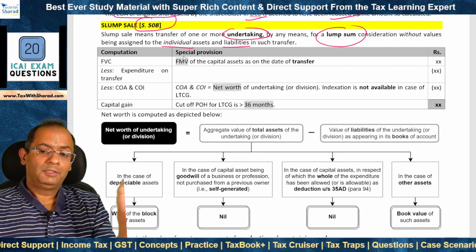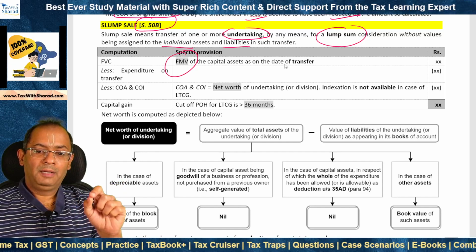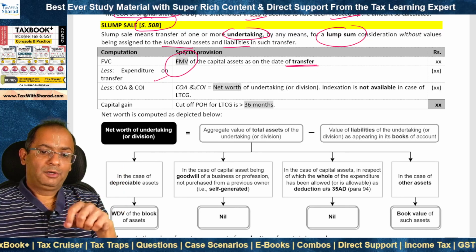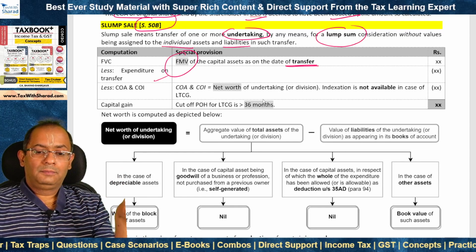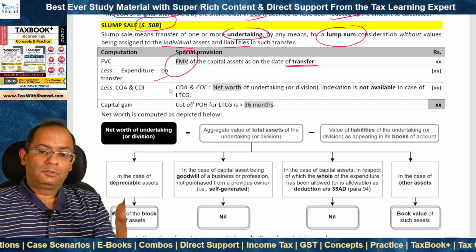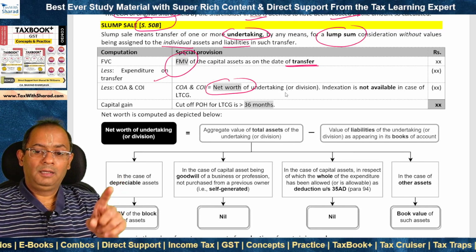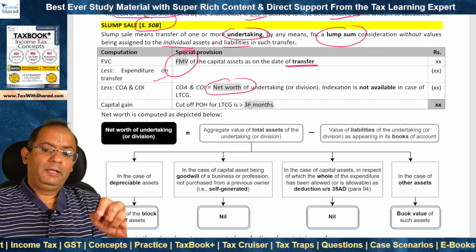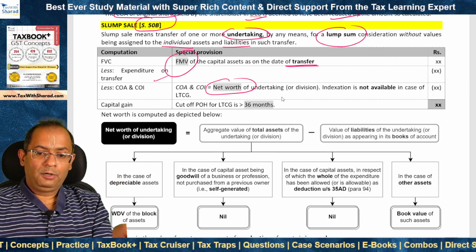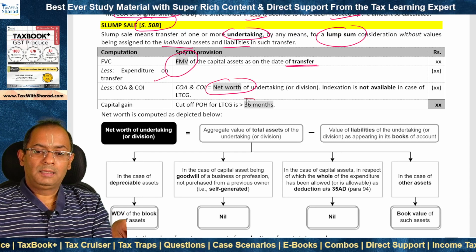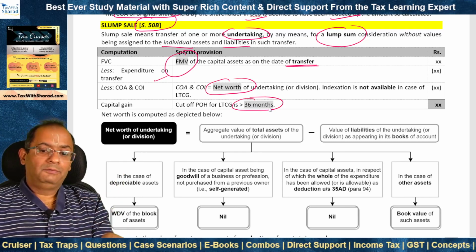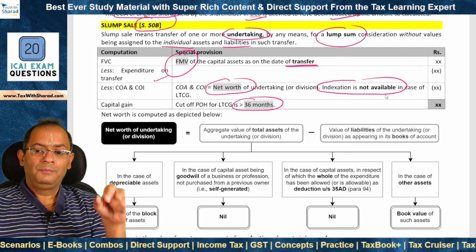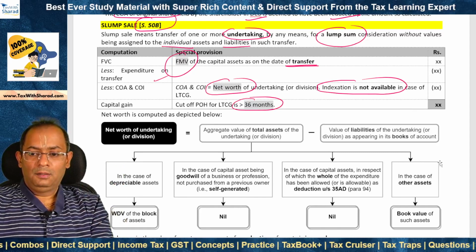In that case, the full value of consideration is the fair market value of the capital asset as on what date? On the date of transfer. We deduct expenditure on transfer, and then we determine cost of acquisition and cost of improvement. It is the net worth of the undertaking or the division. This is deemed to be the cost of acquisition and improvement. Now we need to know that the cutoff period of holding for long-term capital gain is 36 months. But even if the capital gain is classified as long-term capital gain, even then indexation is not available while computing capital gain on slump sale.